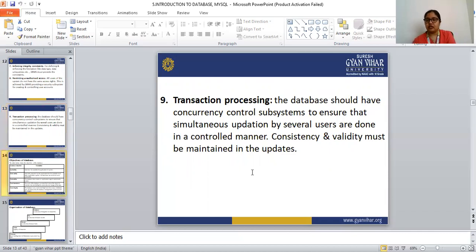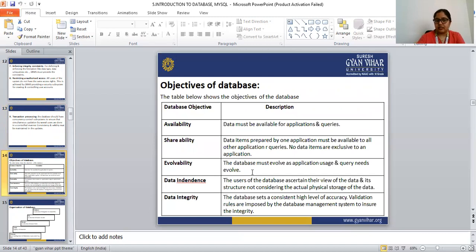Let's see the objectives of the database. The first objective is availability. The data must be available for applications and queries in the database. Availability means the data present in the database must be available for applications as well as queries.